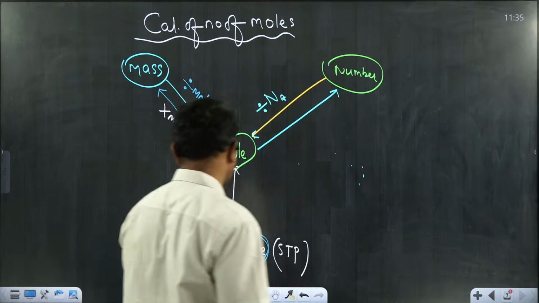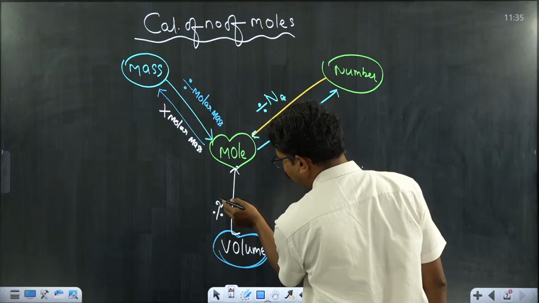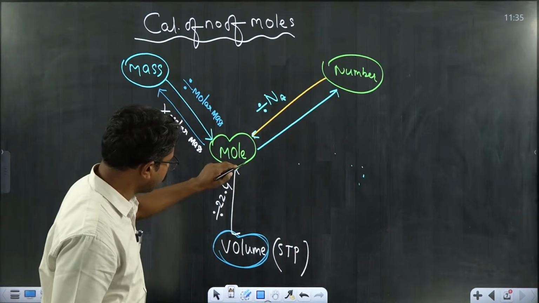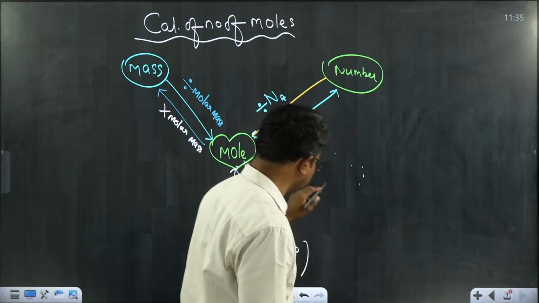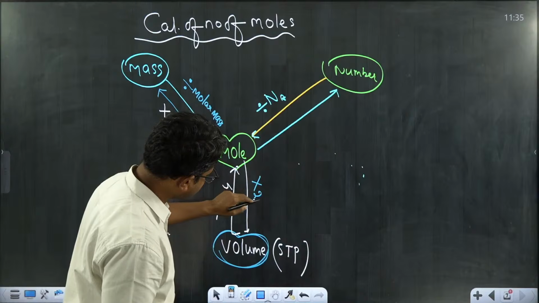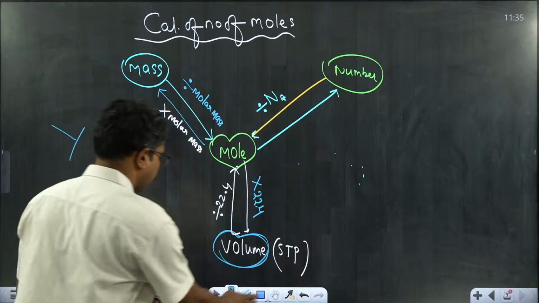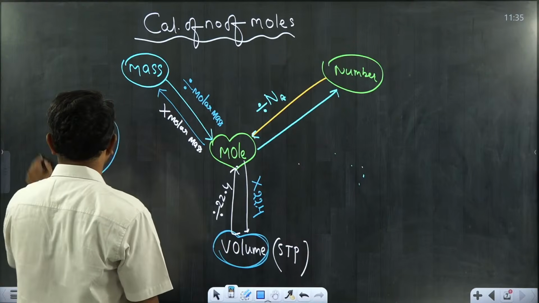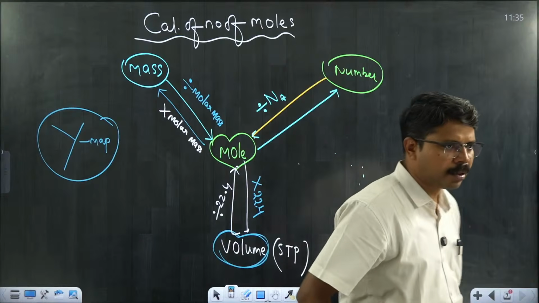I can convert the volume into moles by dividing by the molar volume, 22.4. Then how to convert the moles into volume? If the moles of a substance or gas at STP are given, we can calculate the volume just by multiplying with 22.4. This is considered to be a Y map kind of thing, by using which we can convert moles into mass or mass into moles, number into moles, and moles into number, vice versa.